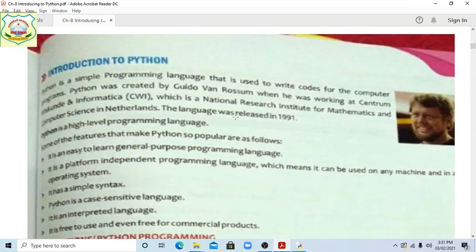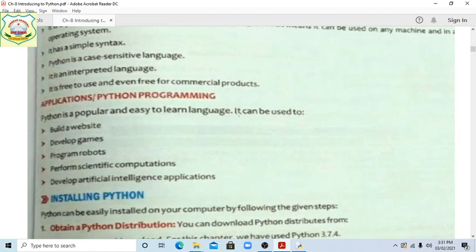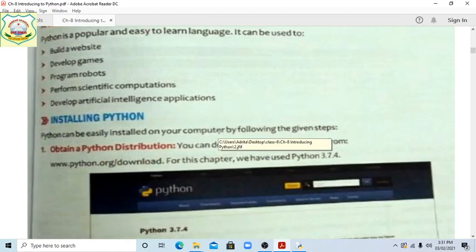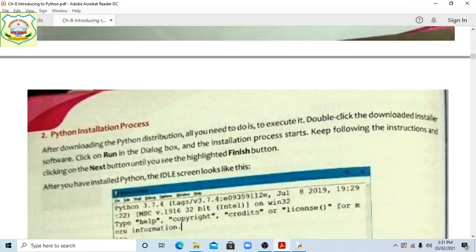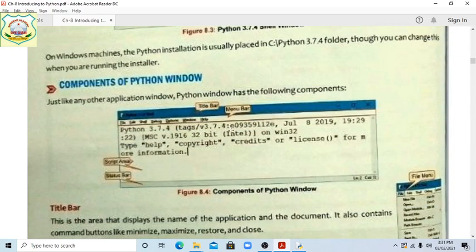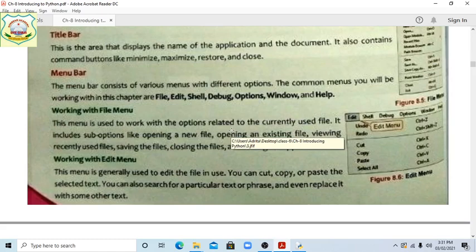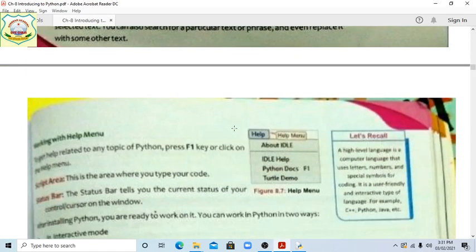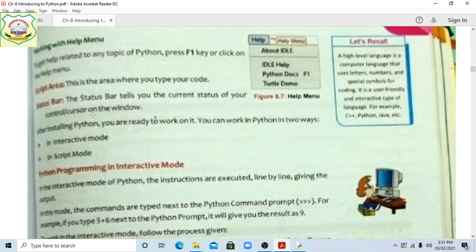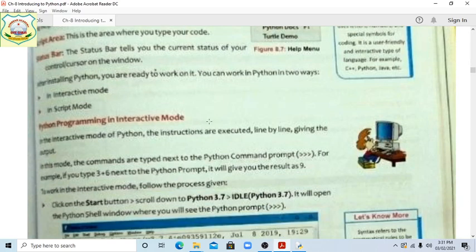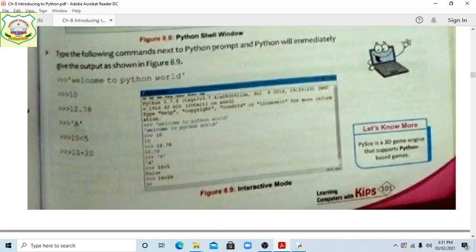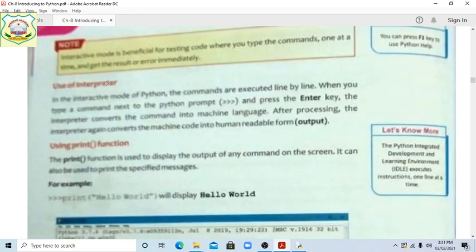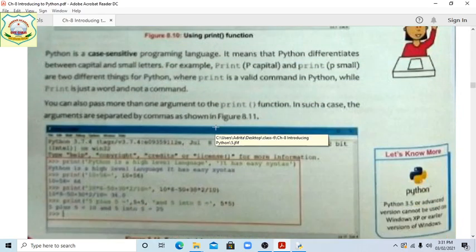About Python we have told you, and how to build up programming, how to install, and what the components of Python are we have already discussed: title bar, menu bar, working with file menu, working with edit menu, help menu, script area, and the status bar. Python programming in interactive mode and also script mode. There is the use of the interpreter, and this is based on the interpreter, because line by line we are getting the answer, and also the error. Print function, how to use the print function we have already learned.